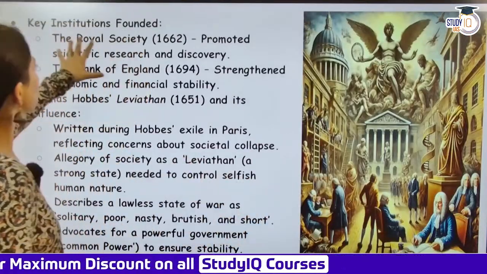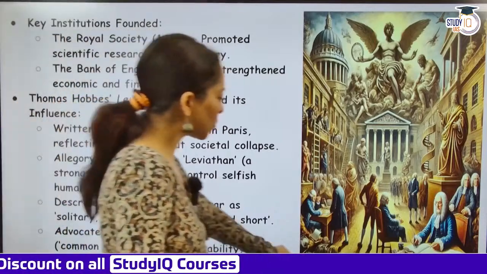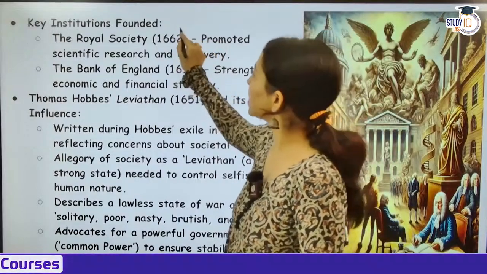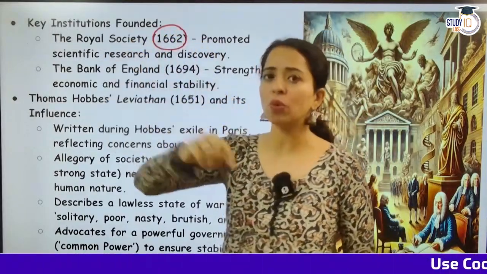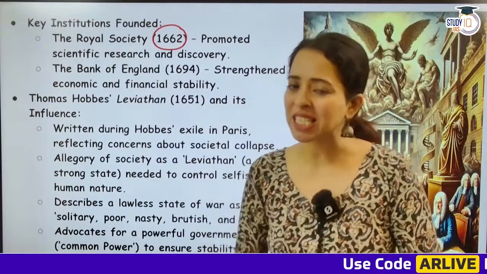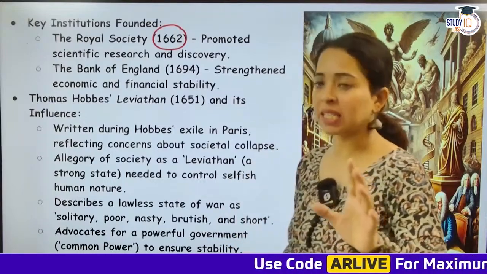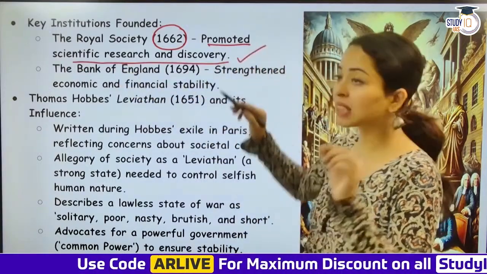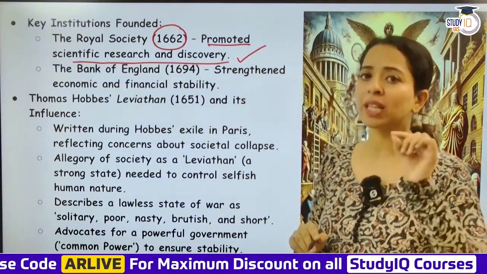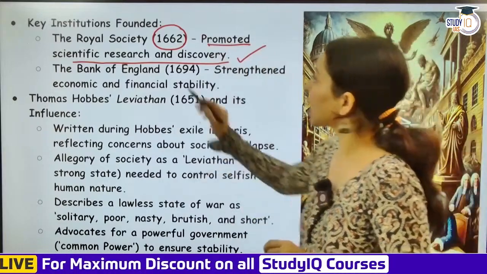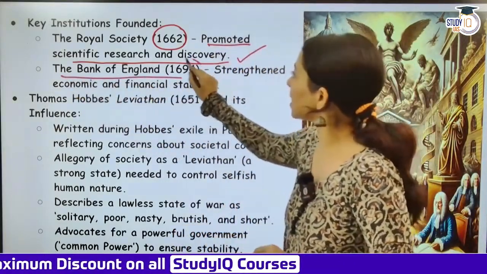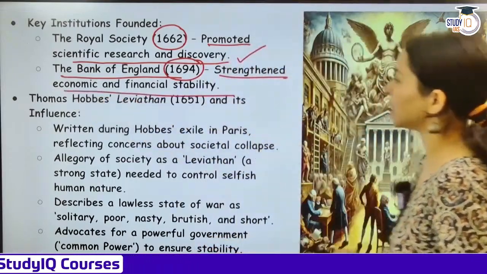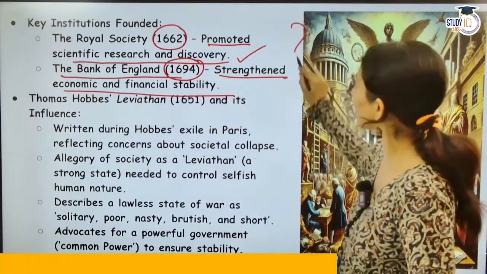So now, key institutions that were founded. This is important, guys. What were the key institutions founded during that time? In 1662, two years after the Restoration, when Charles II came, the Royal Society was founded, which promoted scientific research and discovery. This was a very important point during that era. The Bank of England, 1694, strengthened economic and financial stability. These two points are very important.